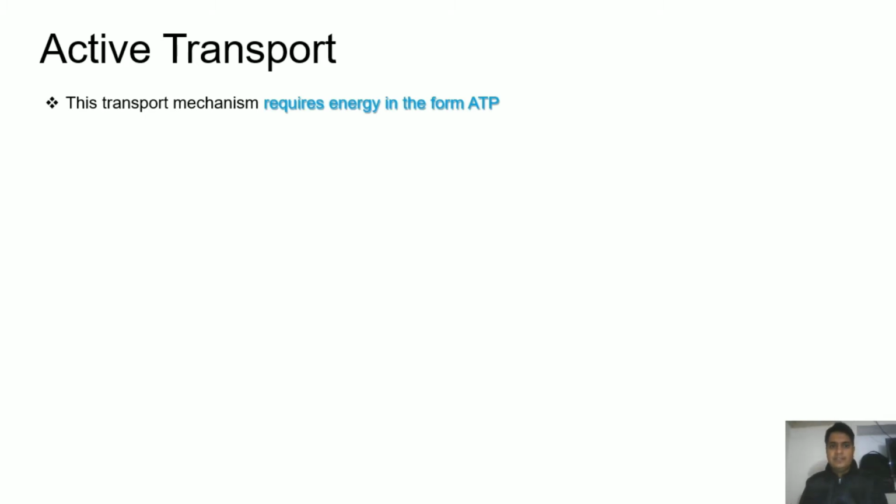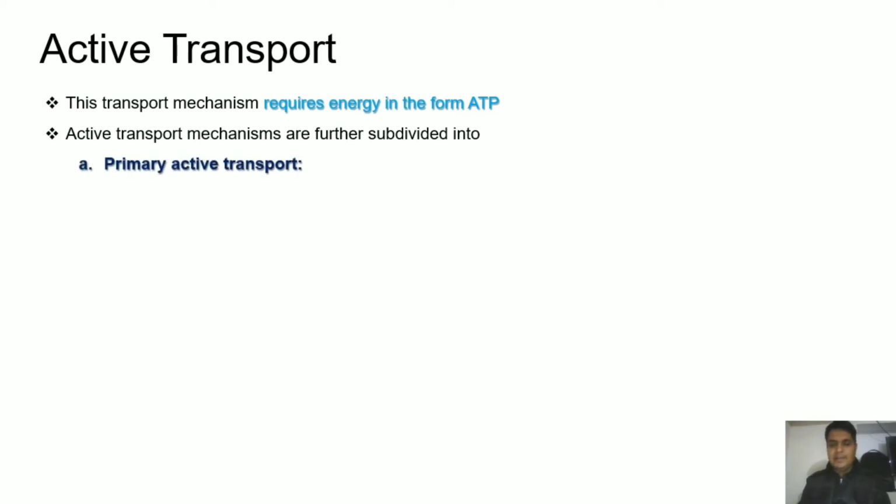As you all know, passive diffusion is a downhill process and doesn't require any energy in the form of ATP. But in the case of active transport, it is considered an uphill process and it requires energy in the form of ATP. Active transport mechanisms are further subdivided into primary active transport and secondary active transport.